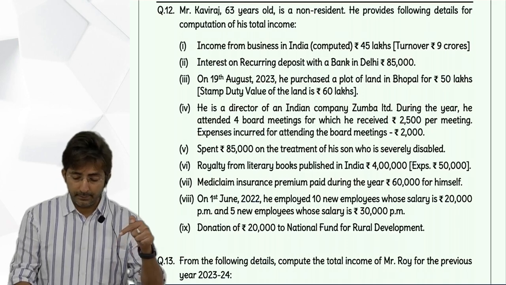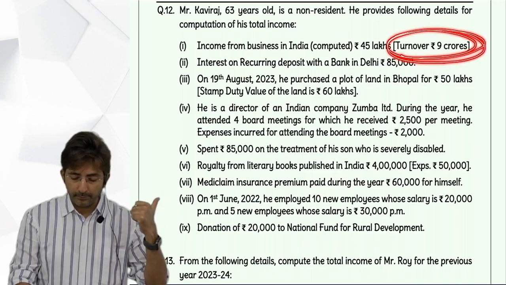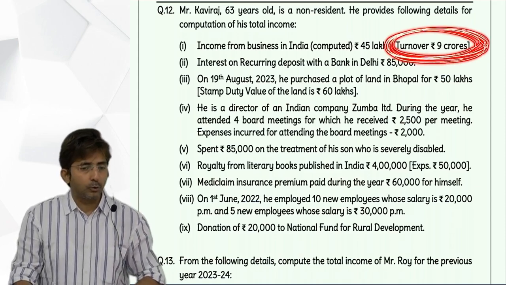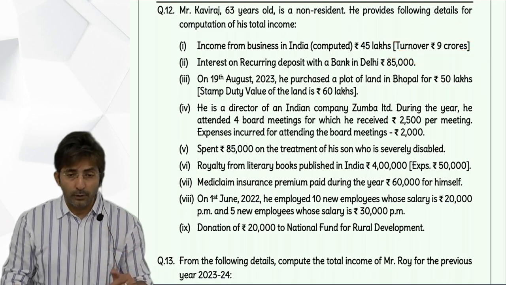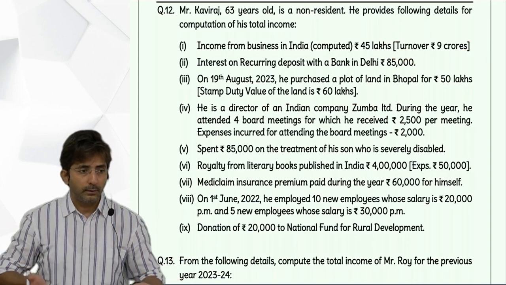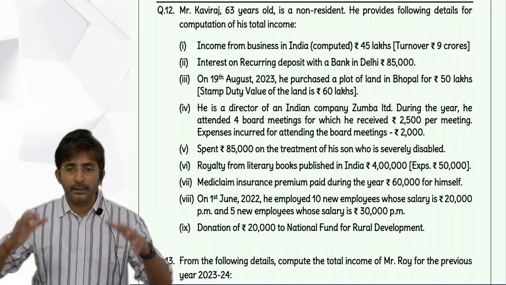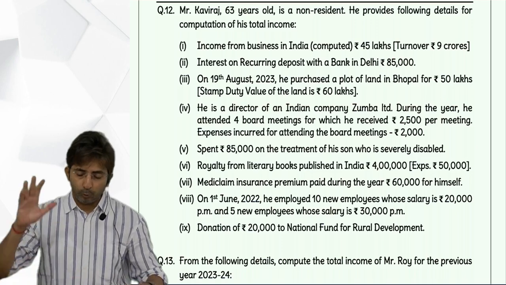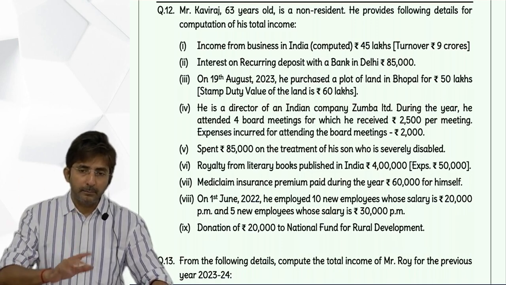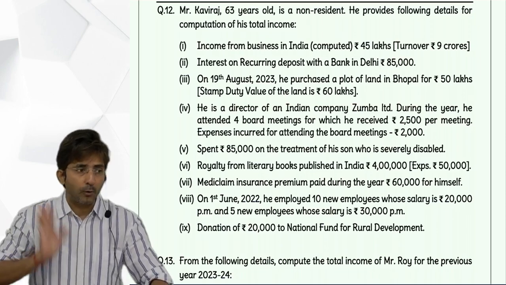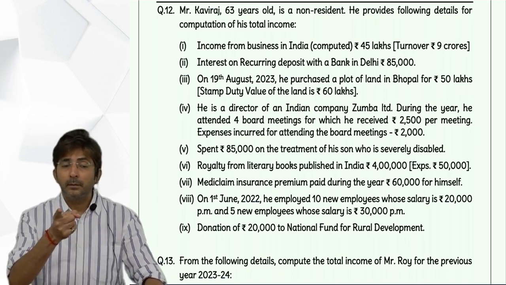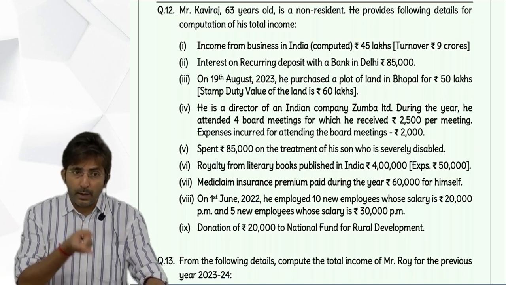And is he eligible for 80JJAA? See here, the turnover was given. His turnover is 9 crores. If you remember, I told you, those assessees whose sale is above 1 crore are called tax audit assessees. They have to get their accounts compulsorily audited. Audited means checked by a chartered accountant. And audit is compulsory for people having turnover of above 1 crore.